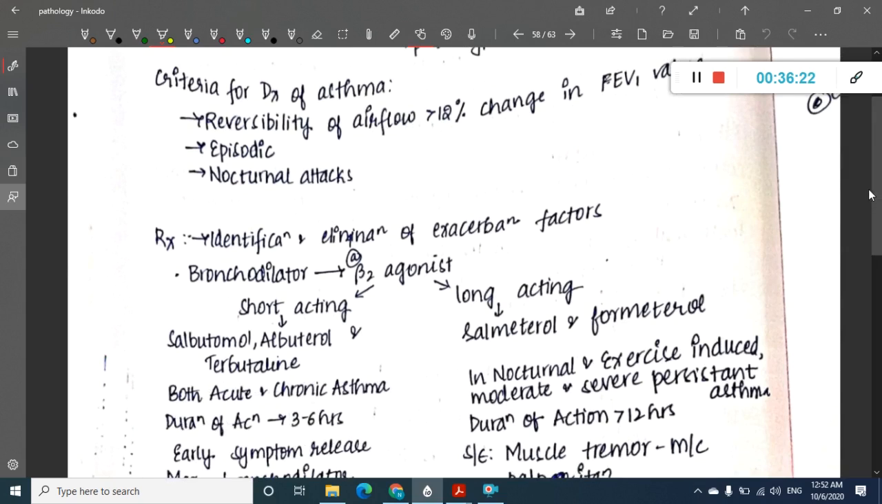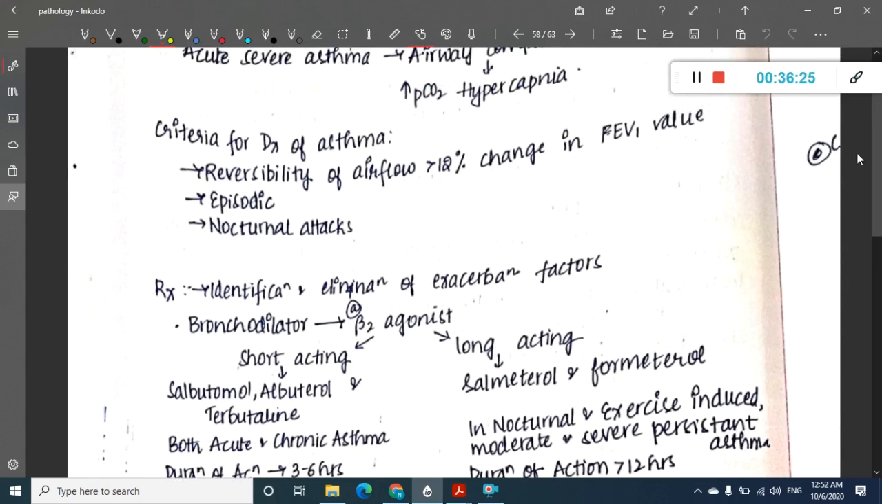Okay, then how are you going to diagnose asthma? Asthma is diagnosed by this criteria. There will be reversibility of airflow and it should be episodic, and definitely it should have at least one nocturnal attack. Then you will diagnose the asthma.